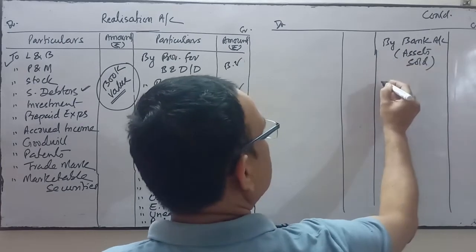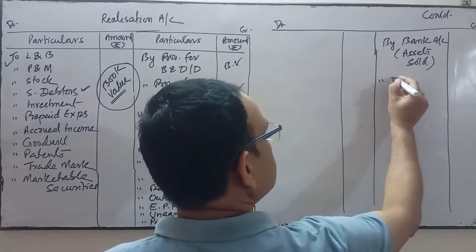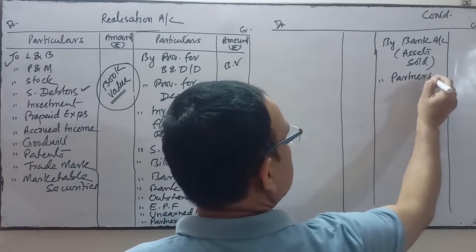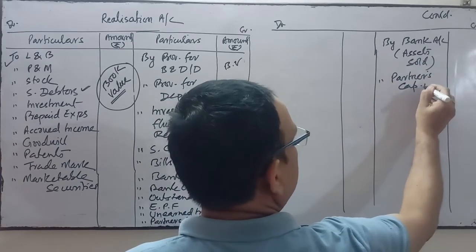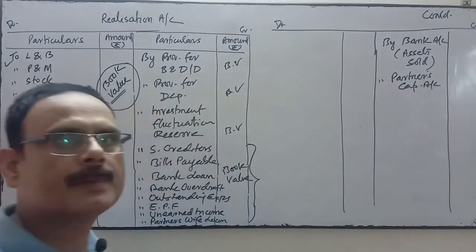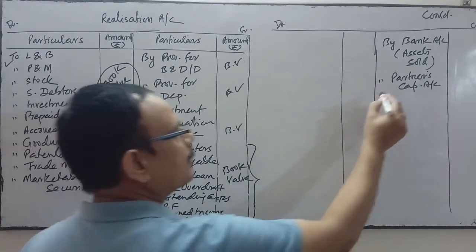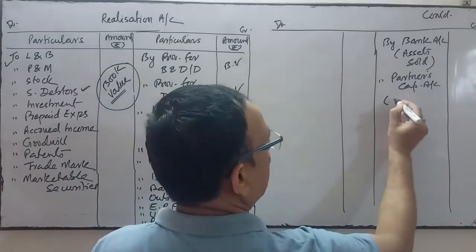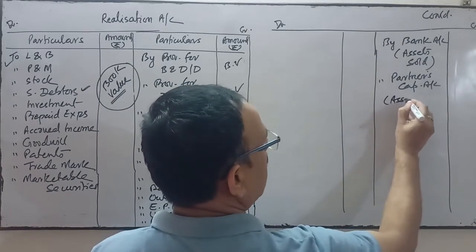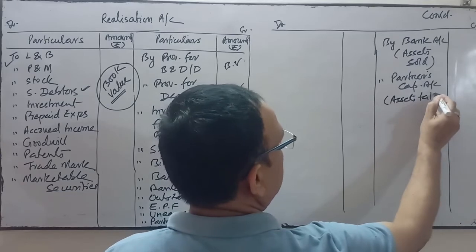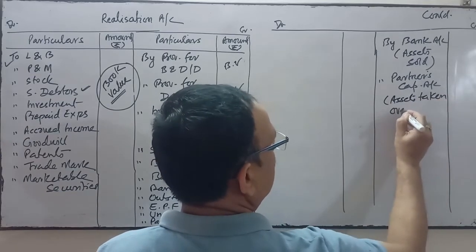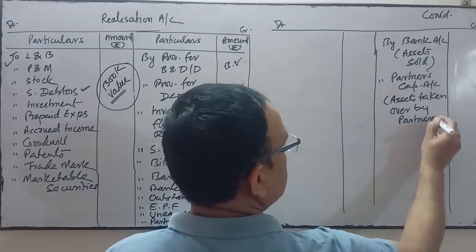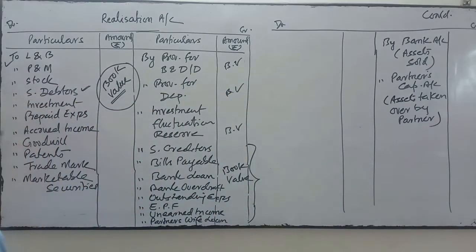If an asset is sold and taken over by the partner, then that amount will be transferred to that concerned partner's capital account. Assets taken over by partner will be credited by partner's capital account.